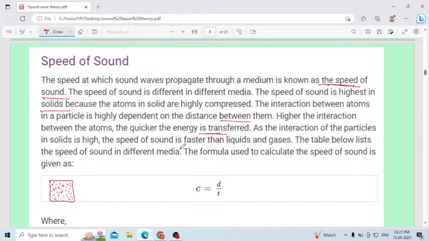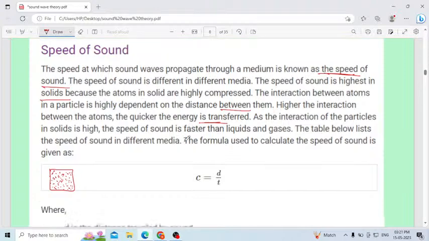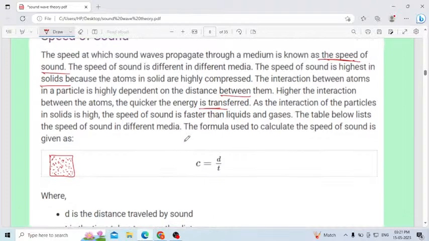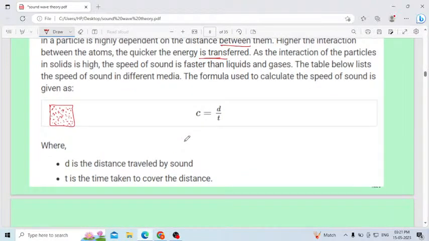gases. The table below lists the speed of sound in different media. Solid will be more. Here the speed of sound is equal to d divided by t, where d is the distance travelled by sound and t is the time taken to cover the distance. That you have to remember. What is meant by speed of sound? Speed of sound is nothing but the speed at which sound waves can travel.